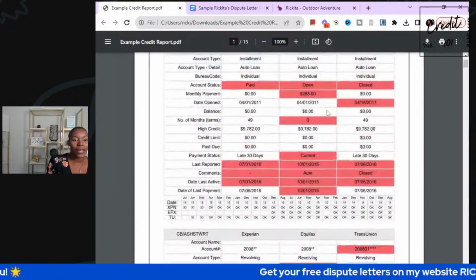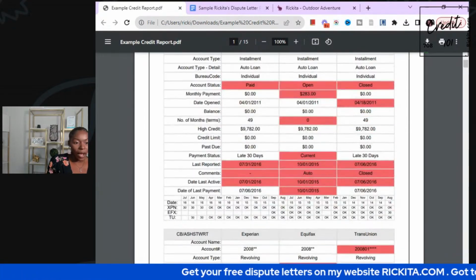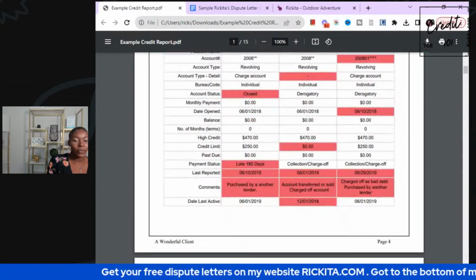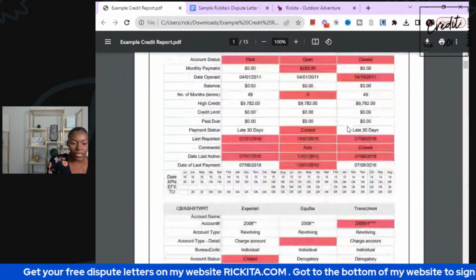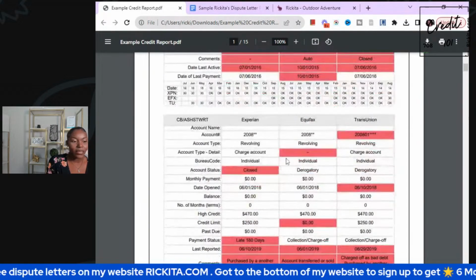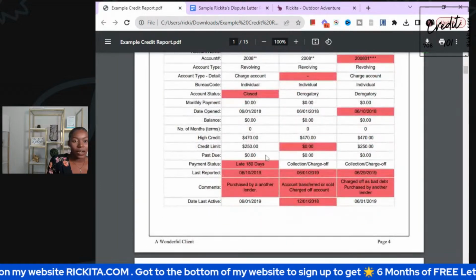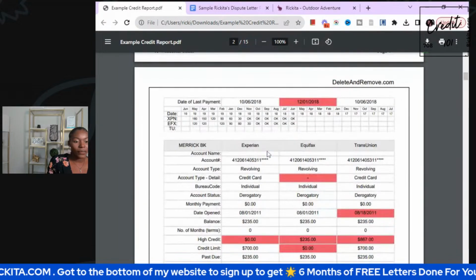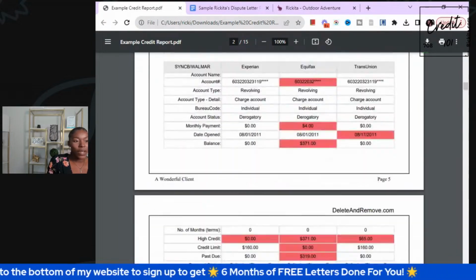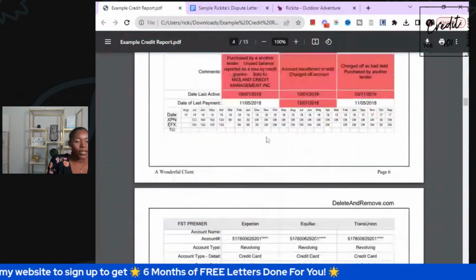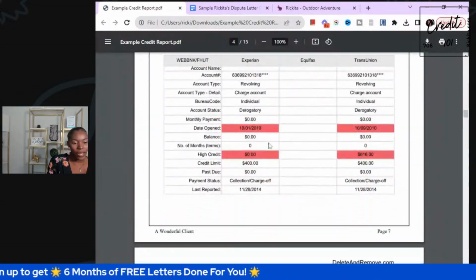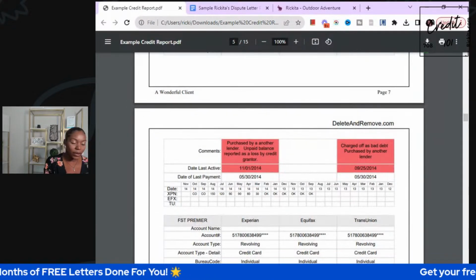With these accounts, you guys, we have an auto loan that we have to get removed. It looked like this auto loan is paid off. It just got some late payments. We also have some credit cards that were charged off. We also have another credit card. We also have some collections on here, medical bills. So we're going to organize all of these different accounts on this free letter.